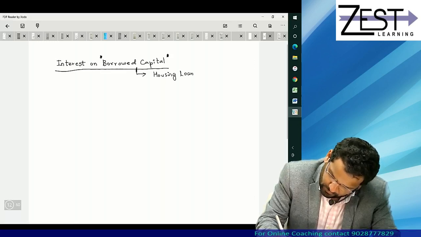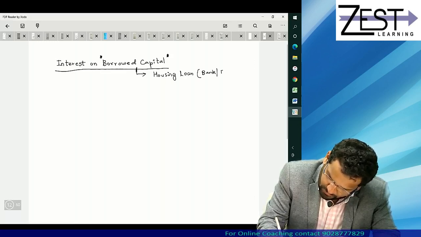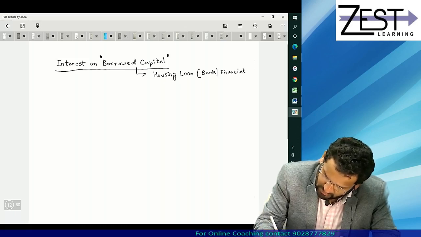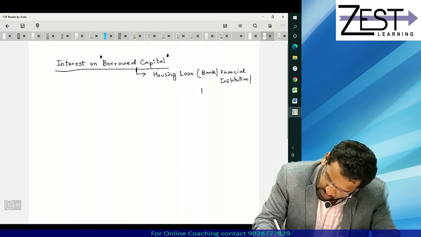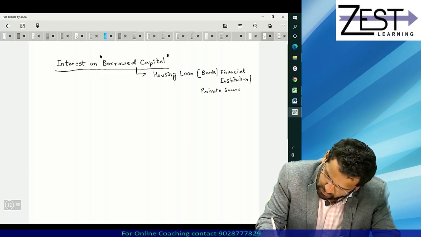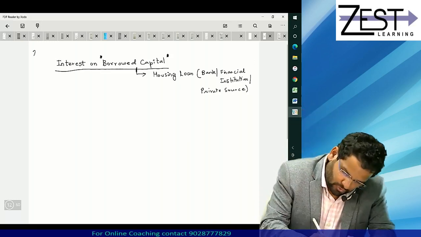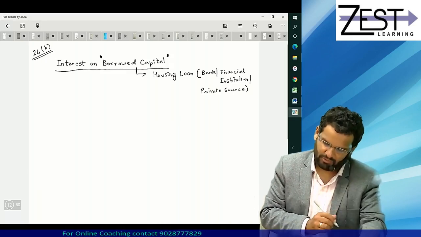Housing loan from bank or from financial institution, or mind you, from private source. Doesn't matter from whom the loan is, for the purpose of taking deduction of 24B. 24B's deduction we are talking about.